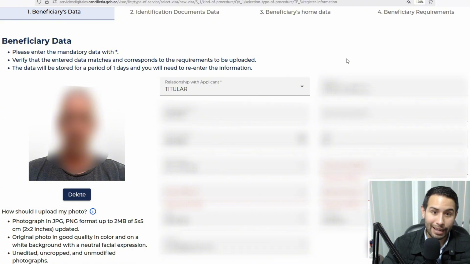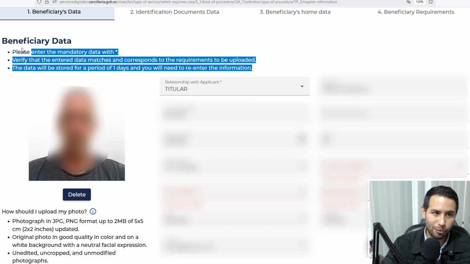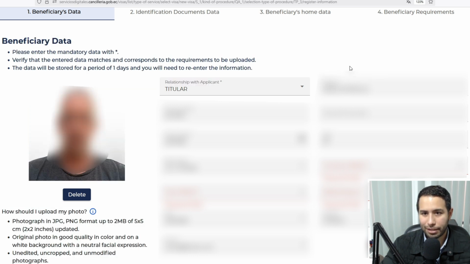Since you already opened the account with your passport number, your full name at the beginning, when you log in, you have to fill out for the first time all of your information. And that was already made because this was not a new account. But in your case, when you get to this point, you would have already completed that part as well. First surname, second surname. Not all countries have second surname. Date of birth. You can click on the calendar here. Remember, our format is day, month, year. So don't be afraid if you see that it looks otherwise for people who use the US system for dates.